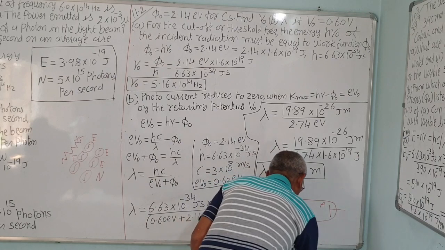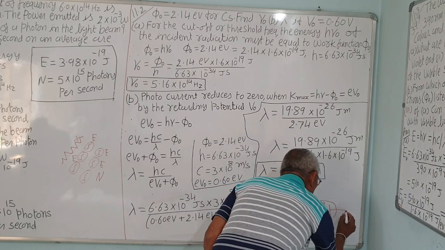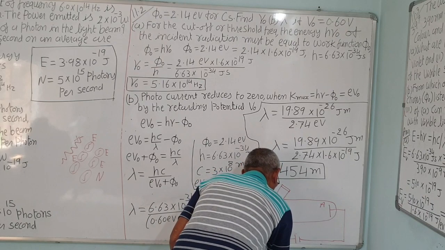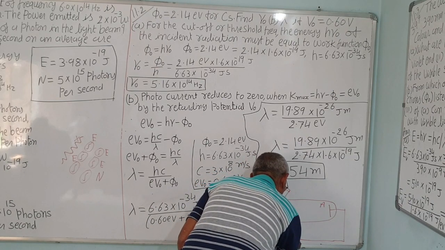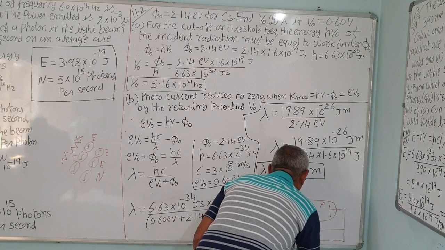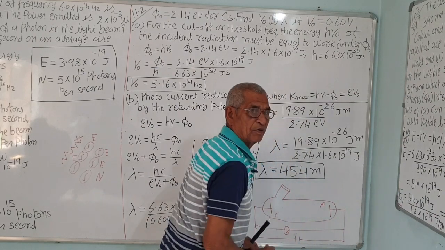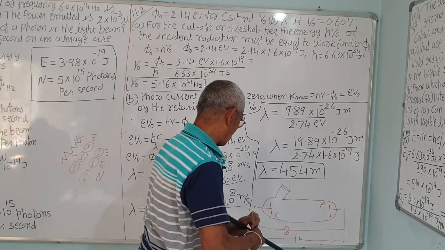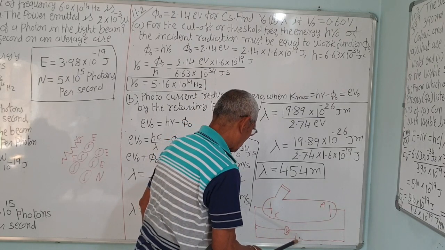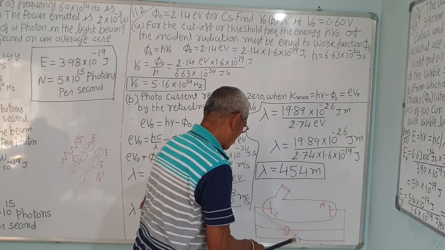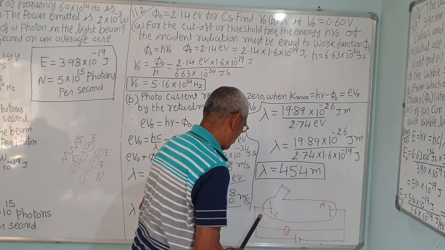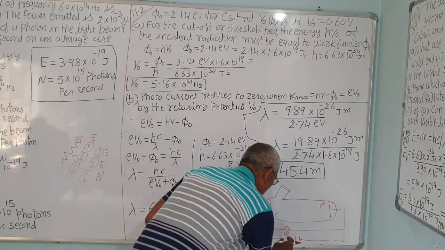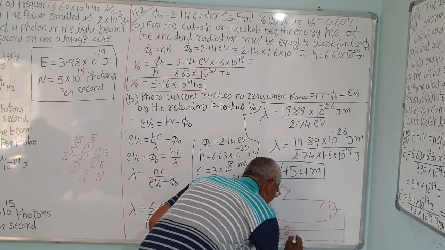Battery. There is a voltmeter and a reversible key also in between. I have not shown here how to change the voltage from negative to positive, because otherwise you will have to change the connection of the battery. If you want to make this negative, it is positive here, you can make it negative by changing the connection.